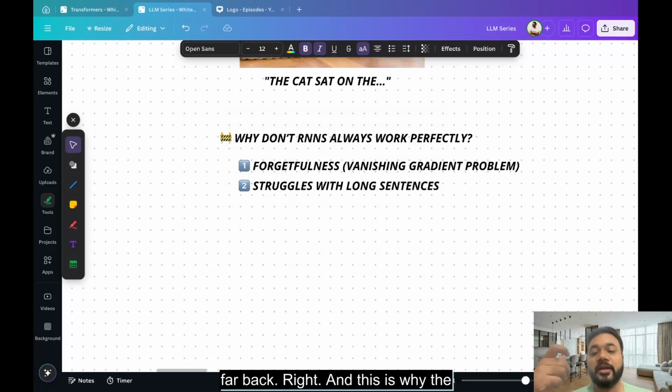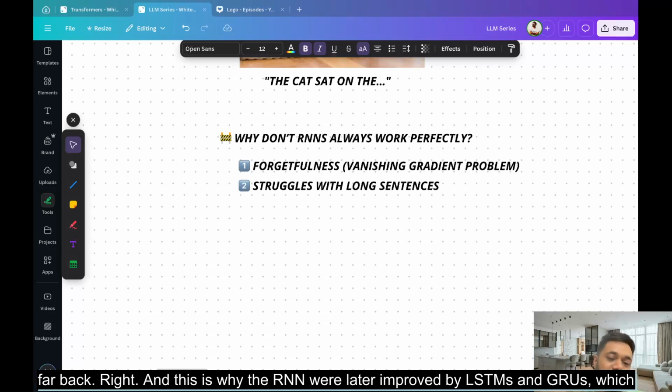And this is why RNNs were later improved by LSTMs and GRUs, which we will study in the next lecture.